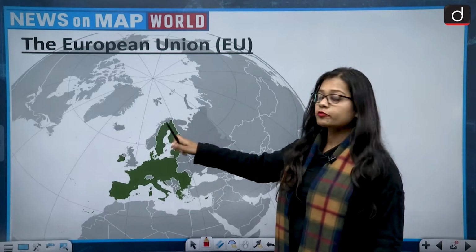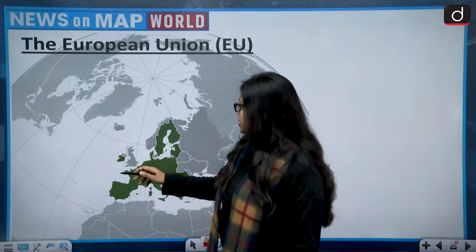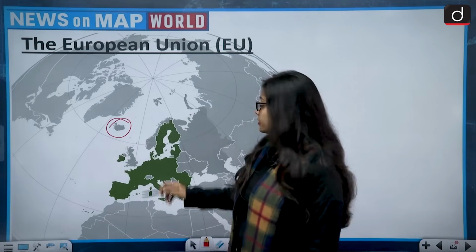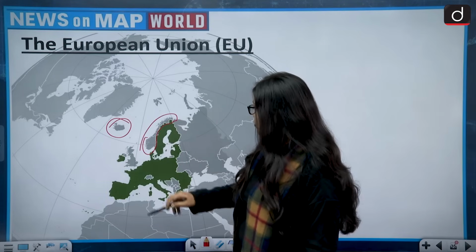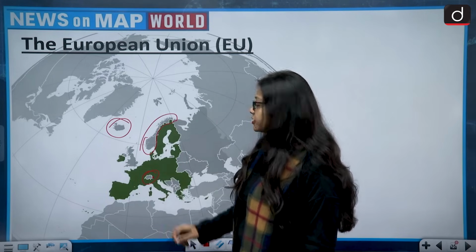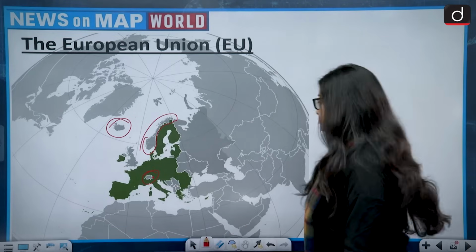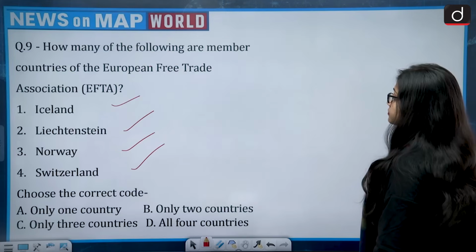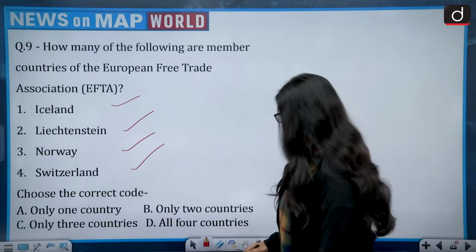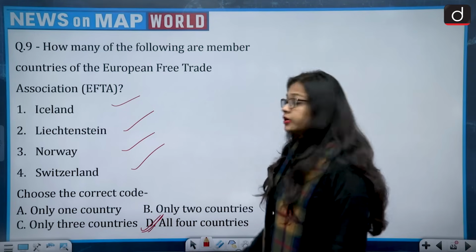If we look at the map of the European Union, we can very clearly see that the countries which are not part of it are Iceland, Norway and Switzerland. Beside Switzerland there is Liechtenstein. So all 4, it means that the correct answer to this question is option D, that is all 4 countries.